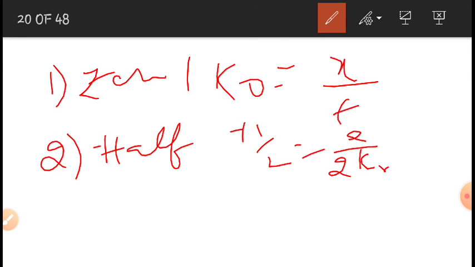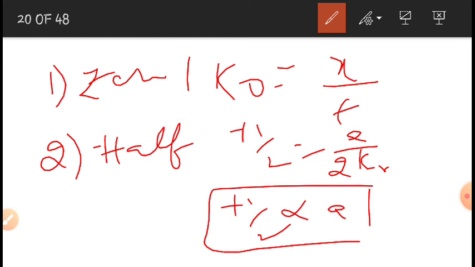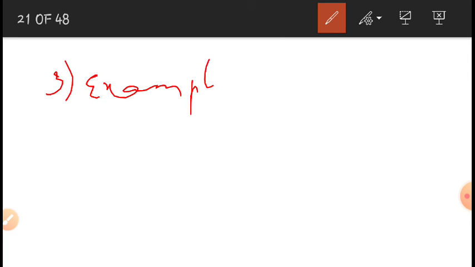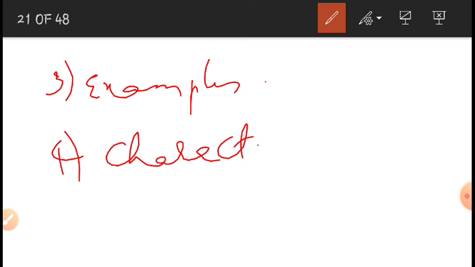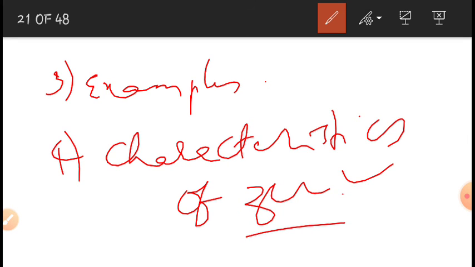From this we can say that t half is directly proportional to A, that means the initial concentration of the reactant is directly proportional to the half-life of zero order reactions. We have also discussed some examples and the characteristics of zero order reactions. These are the things we have discussed about zero order reactions.